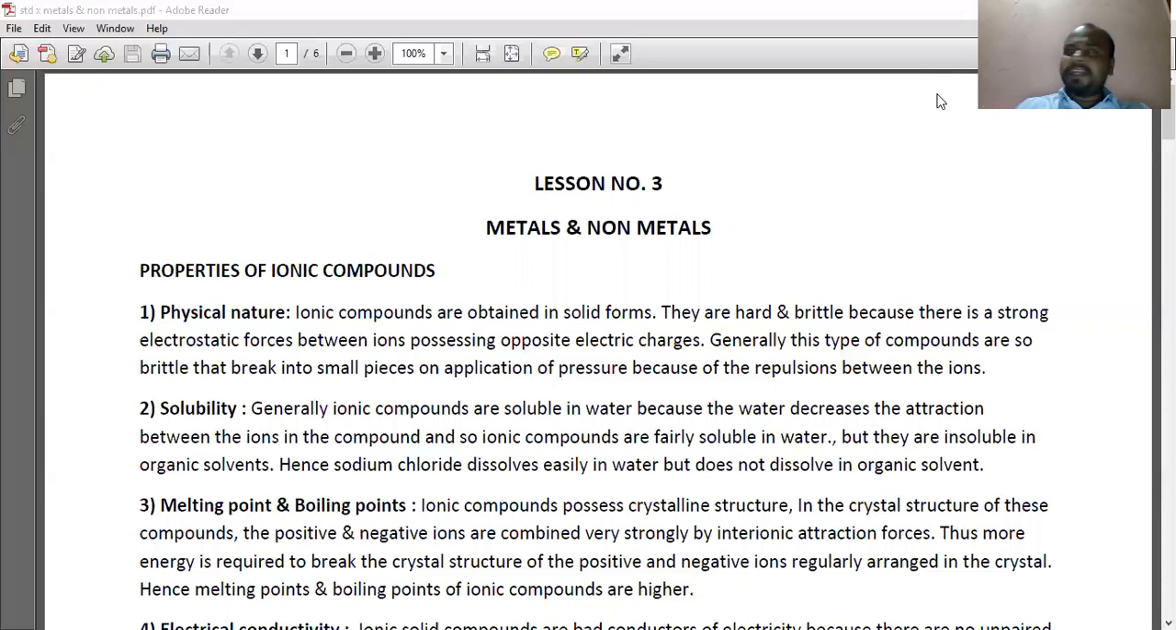The second property is solubility. Generally, ionic compounds are soluble in water because the water decreases the attraction between the ions in the compound, and so ionic compounds are fairly soluble in water, but they are insoluble in organic solvents. Hence, sodium chloride dissolves easily in water but does not dissolve in organic solvents.